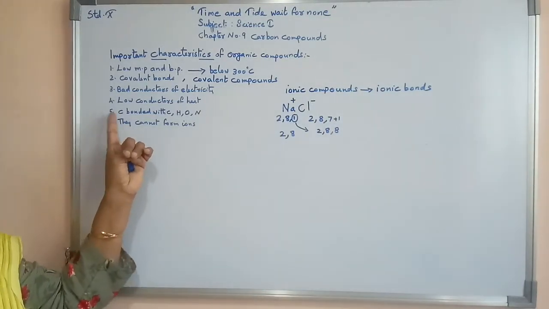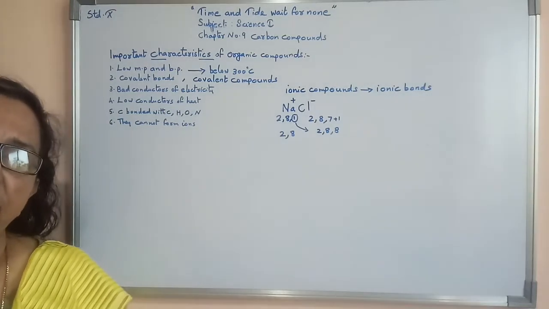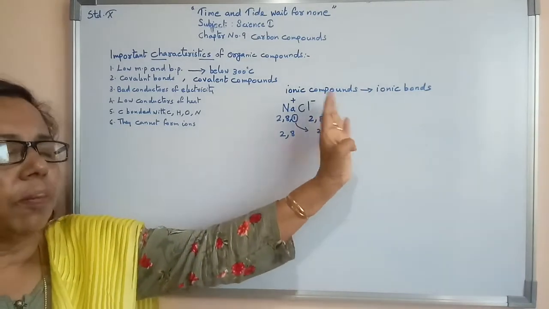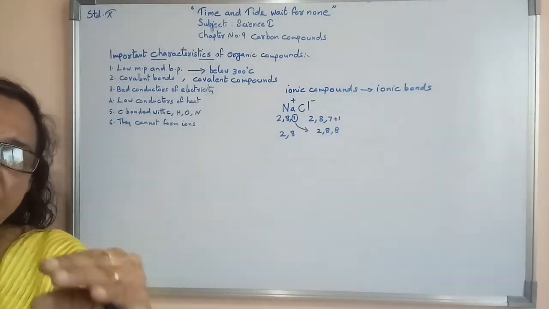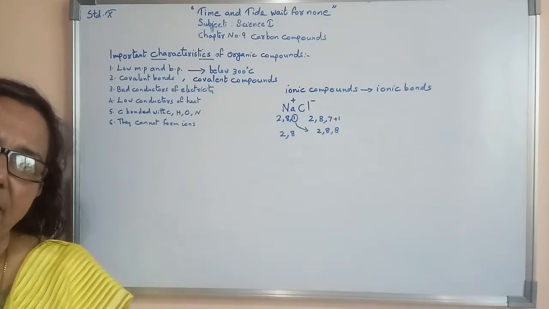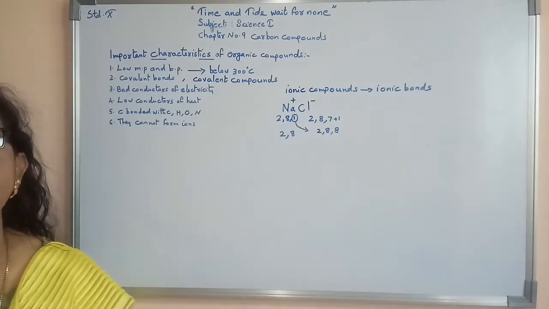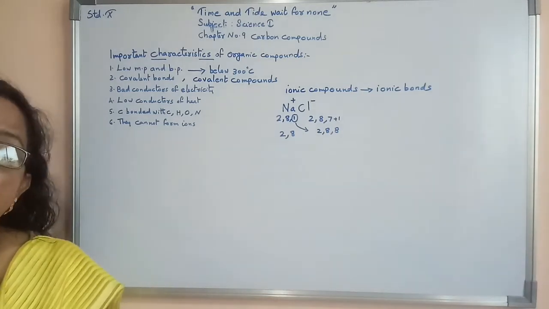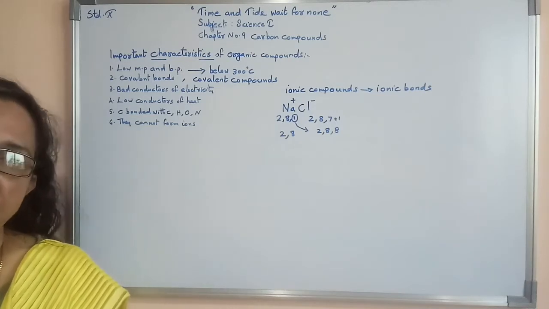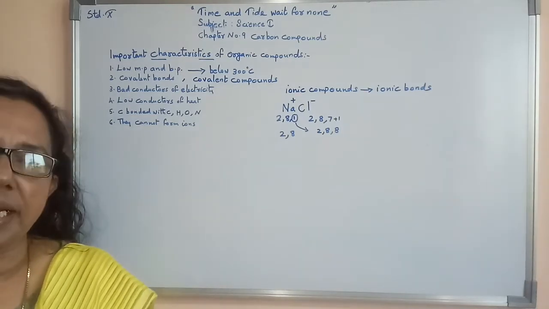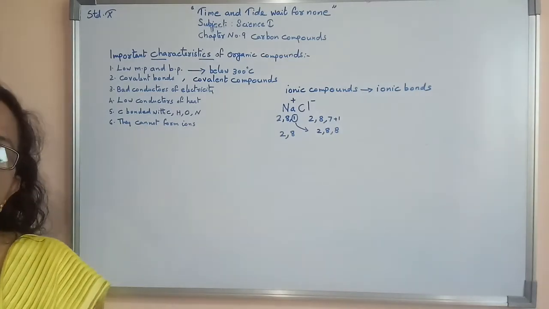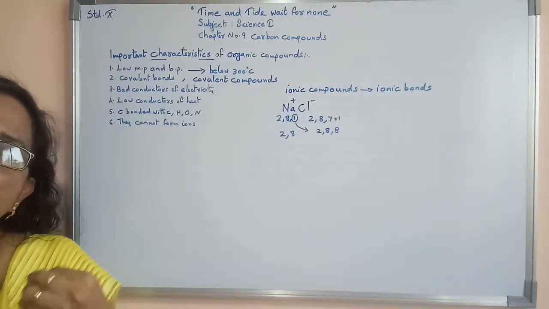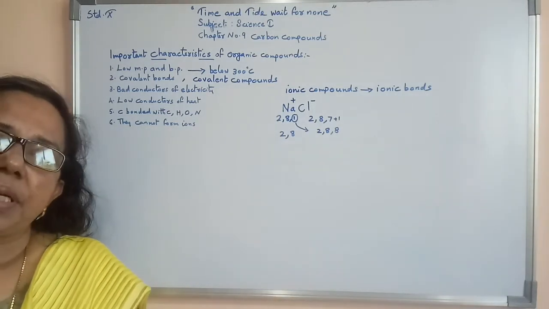The essential element present in organic compounds is carbon. In case of ionic compounds, the essential element will be a metal. Any metal we can say. Sodium can be, lithium can be, potassium can be, any metal can be there. So a metal should be there in ionic compounds. Along with the metal, a non-metal also will be there. In case of covalent compounds or organic compounds, all the elements present will be non-metals.